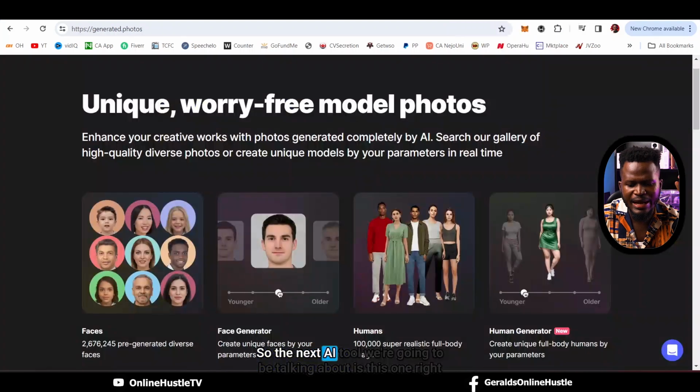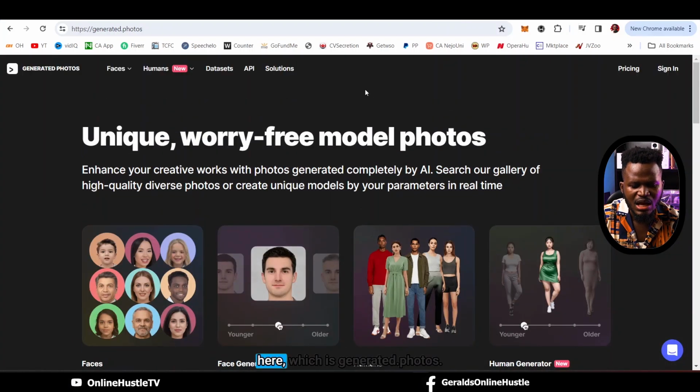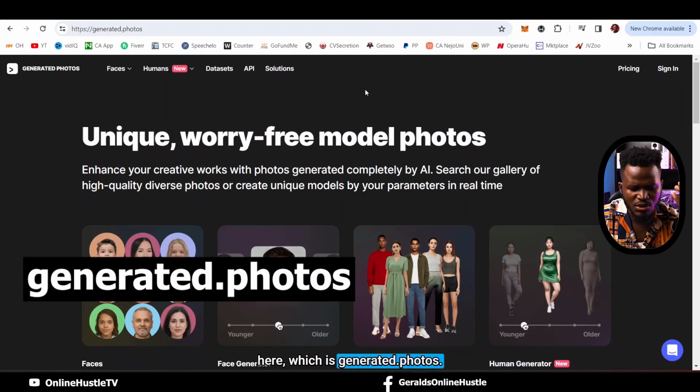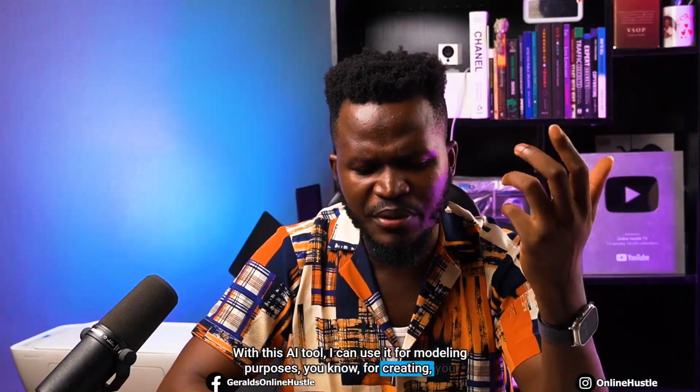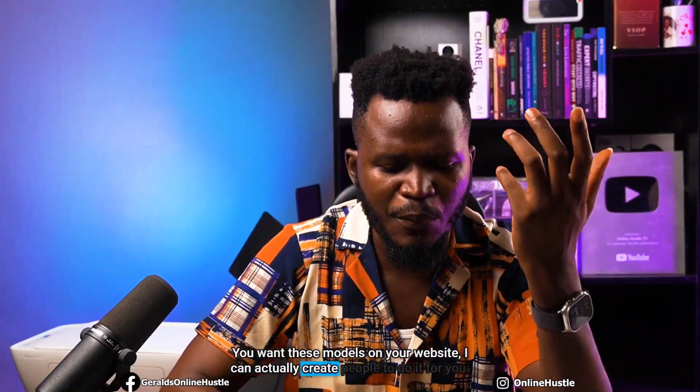So the next AI tool we're going to be talking about is this one right here, which is Generated Photos. Now, this offers unique, worry-free model photos. You can actually create a digital version of a real human being with this AI tool. I can use it for modeling purposes, for creating, basically for anything, right? You want testimonials on your website, you can actually create people to do it for you.